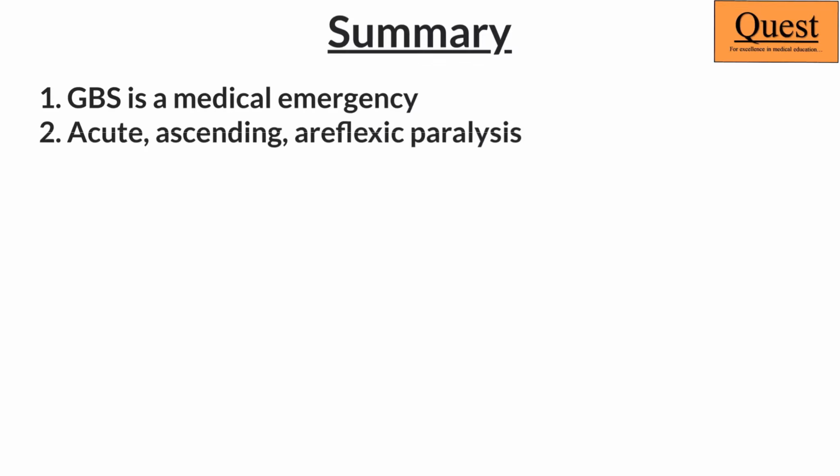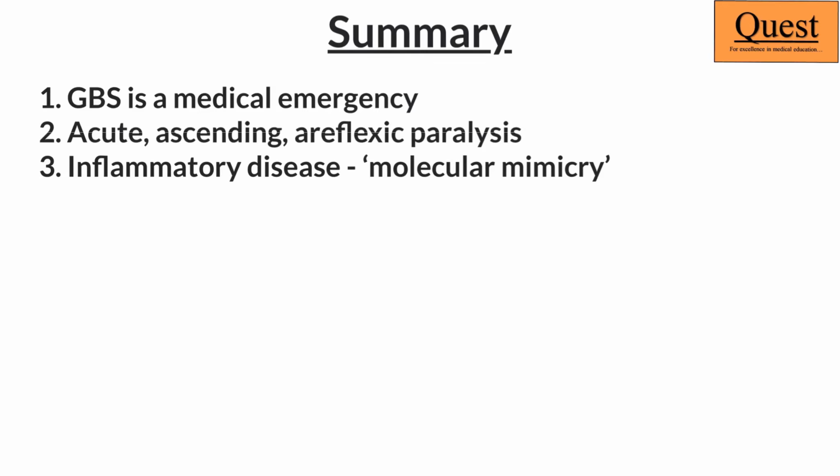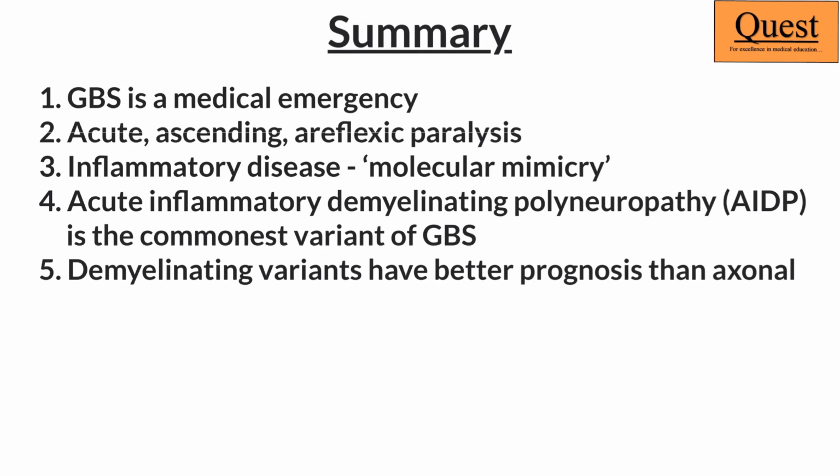To summarize, GBS is one of the most important emergencies in neurology. We have to identify these as patients who have areflexic ascending paralysis. Molecular mimicry, especially as a response to infections or to vaccines, is at the basis of this disease. And there could be 2 varieties, either demyelinating or an axonal one, and demyelinating ones tend to have better prognosis.